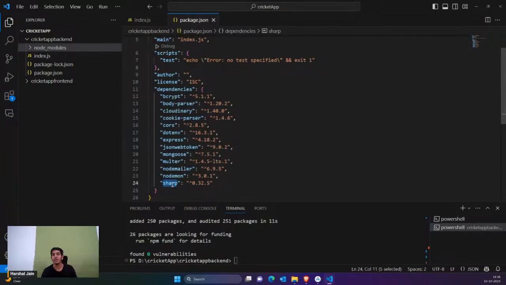Suppose someone has uploaded a very big image, suppose the size of the image is 30 MB. Sharp would actually decrease the size to half or whatever you mention there.